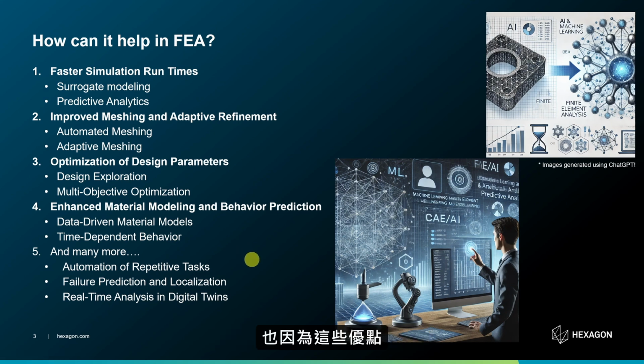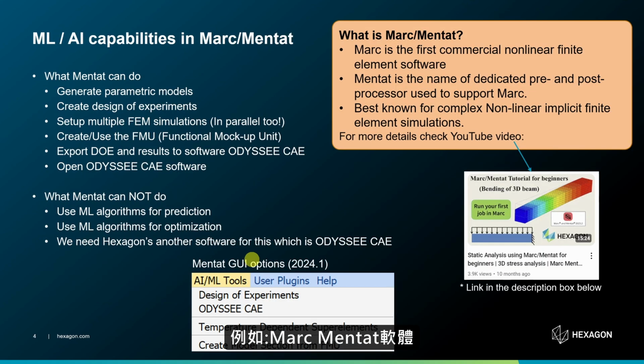And because of these advantages, multiple software companies which make commercial finite element products are including these AI or machine learning tools into their product, such as Marc Mentat. If you have never heard of Marc Mentat, then Marc is the first commercial nonlinear finite element software, and Mentat is the name of its dedicated pre and post processor.